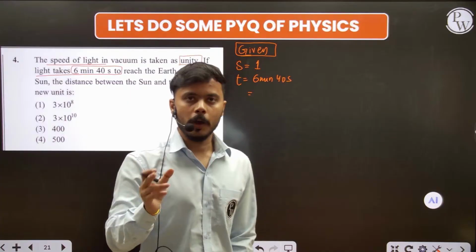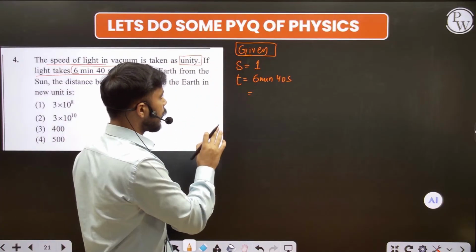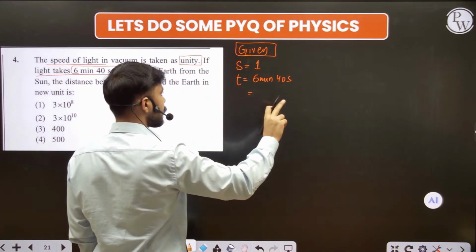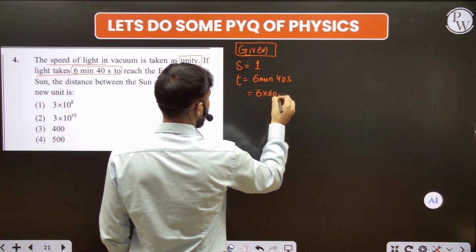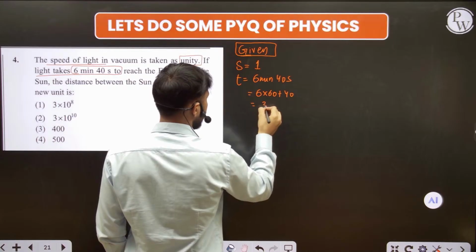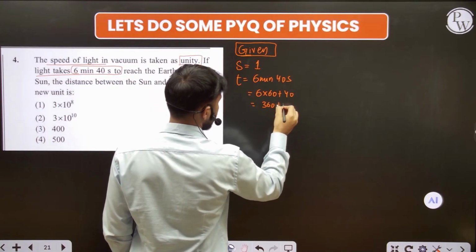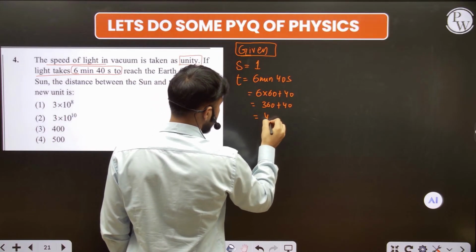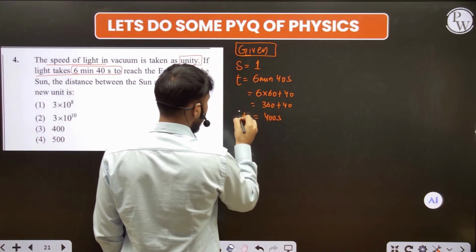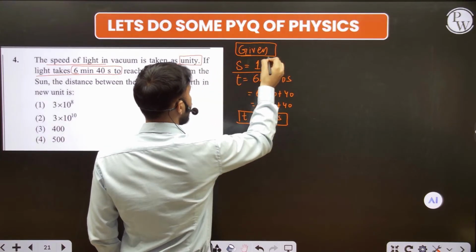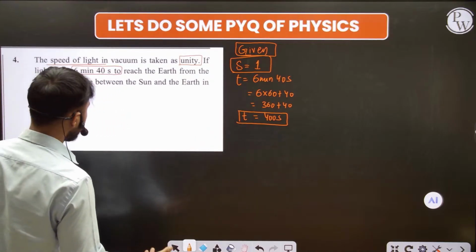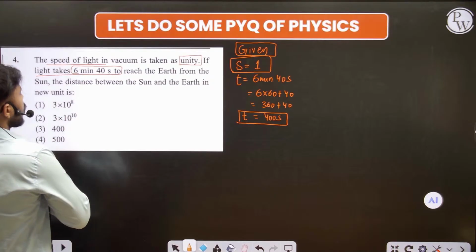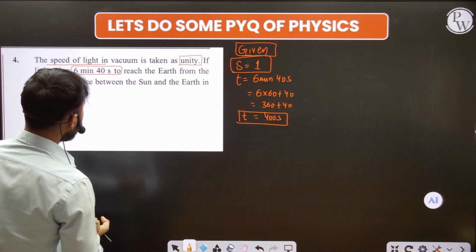Okay, fine, but you have to convert the time into the same SI unit. So it becomes 6 into 60 plus 40, which is 360 plus 40, that is equal to 400 seconds. Fine. So we have the time of 400 seconds, and the speed is 1 unity, or we can say it as unity. Okay, so this is the light which reaches the earth from the sun.